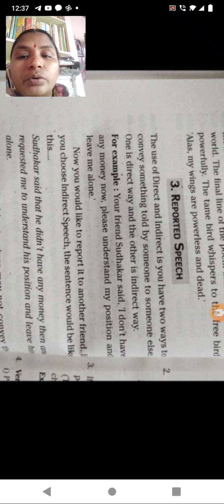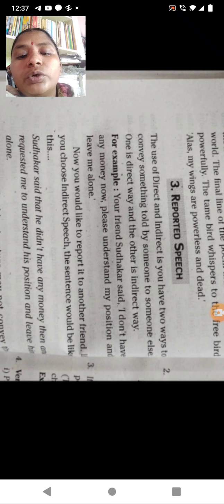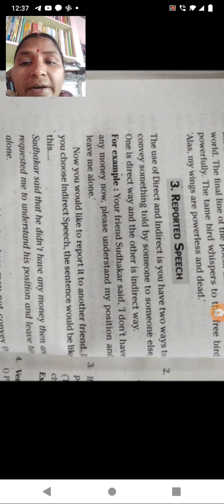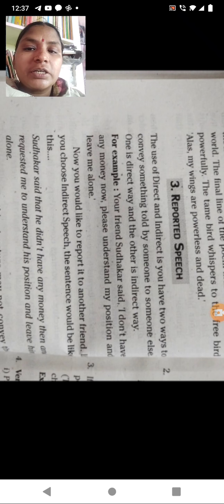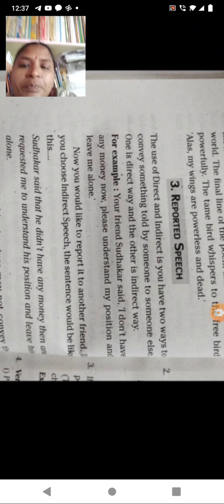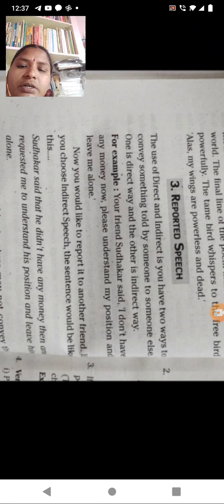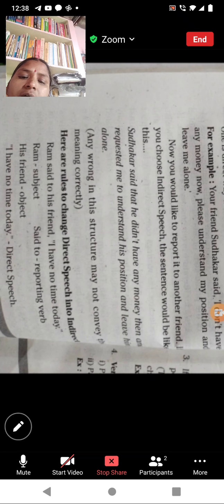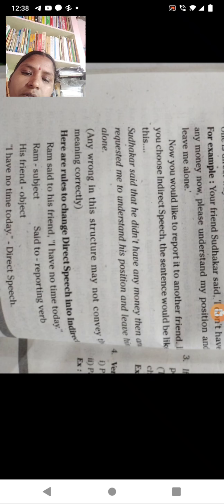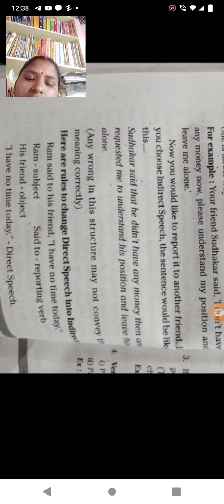Now you have heard this from Sudhakar, and you are going to convey it to the other friend. So what you are going to say is indirect speech. The second situation is indirect speech, and the first situation is the direct speech. Listen to this sentence: Sudhakar said that he did not have any money then.